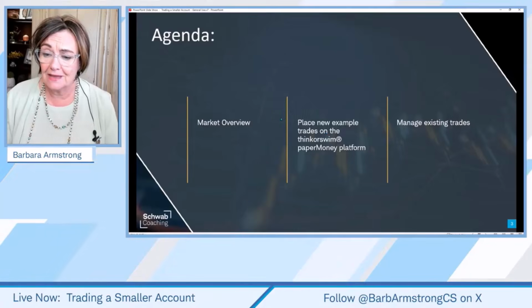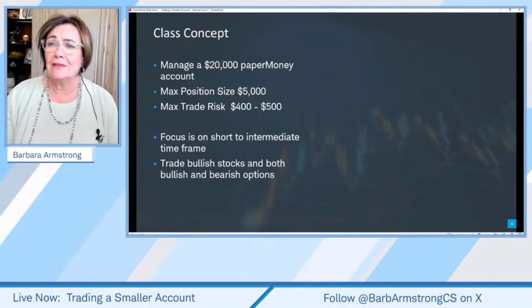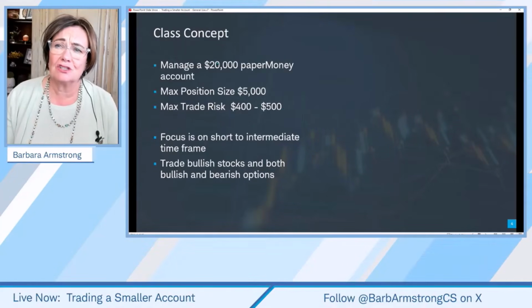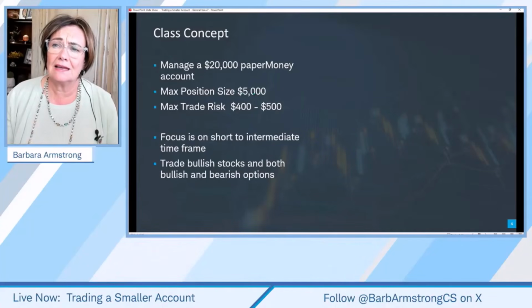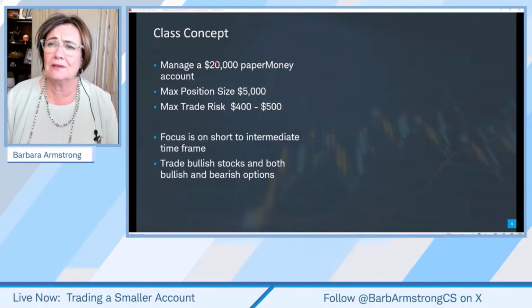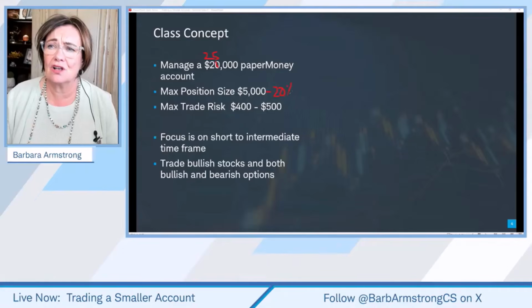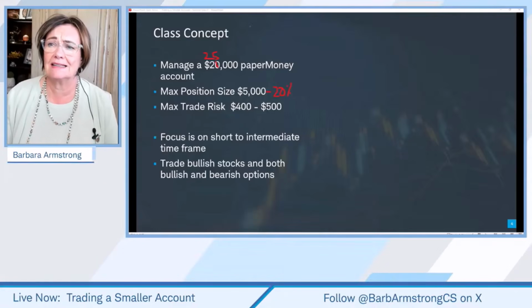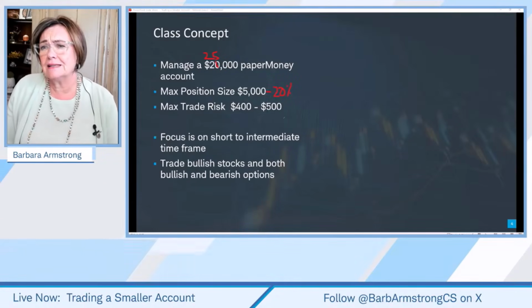I've already talked about this. Actually, we started this year with 25,000. You may think, okay, if this is 25,000, 5,000 is too big a position size. So we started with 25K, and this represents 20%. We did this so that we could do buy-write covered calls with stocks that are $50 or less, and a few other things.